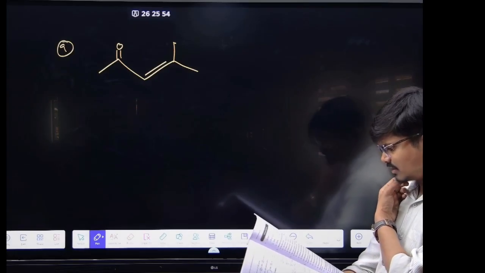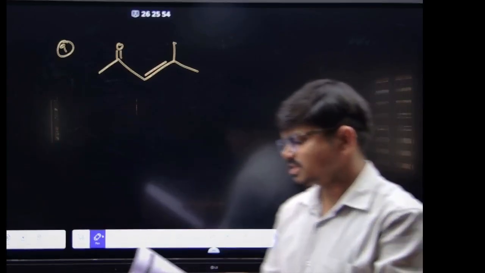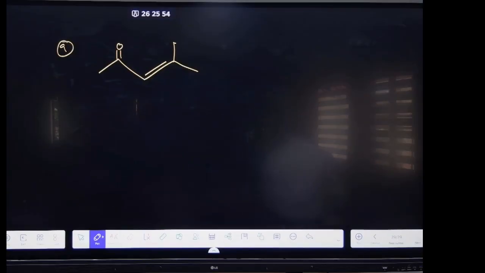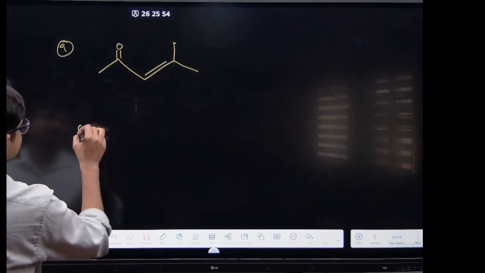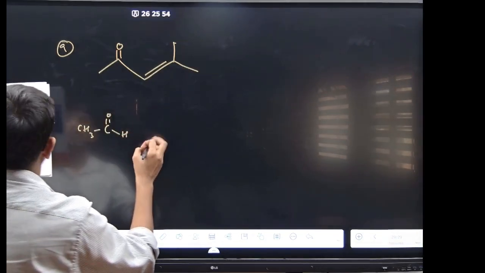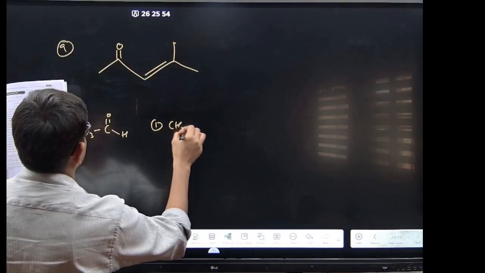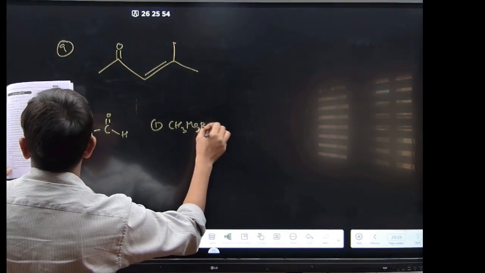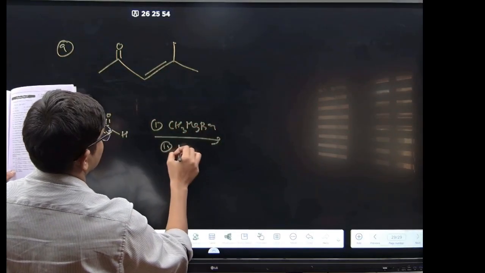If you are using CH3MgBr, the second step will be aldol, so that will give the double bond. So you have to start from ethanal, right? If you start from ethanal, CH3CHO, then CH3MgBr, then H2O.